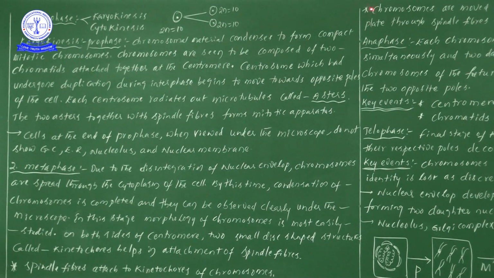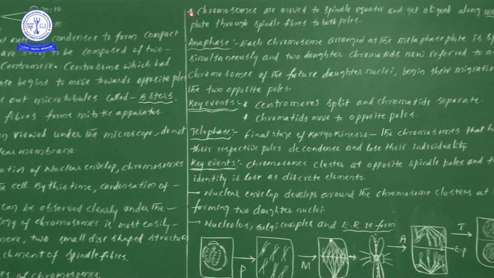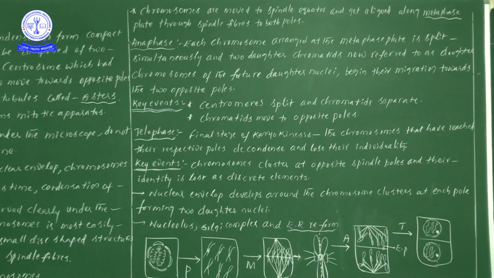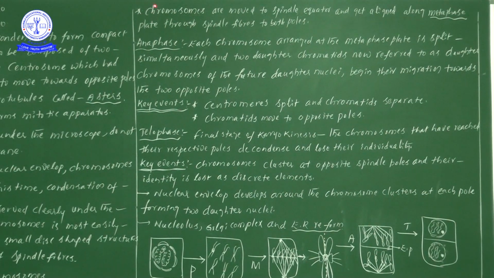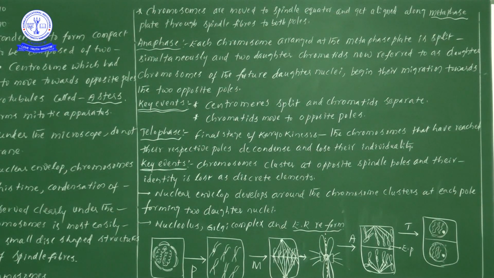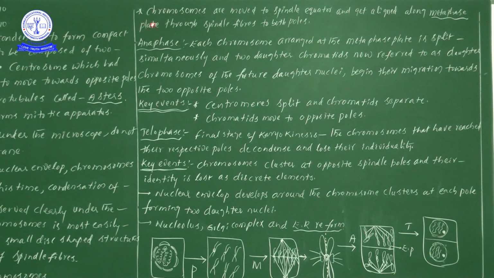All these spindle fibers are attached to the kinetochore regions. Later, chromosomes are moved to the spindle equator and get aligned along the metaphase plate through the spindle fibers from both poles.